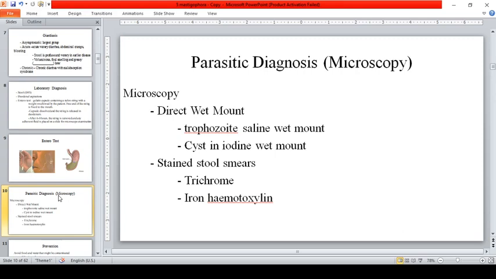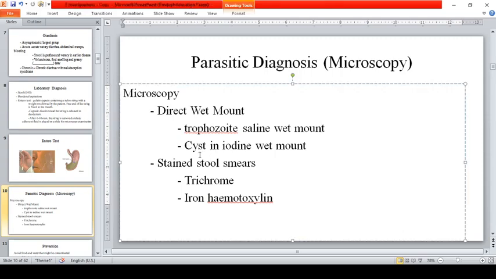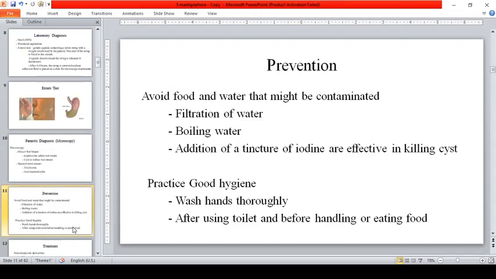But if you want to observe the morphology of the cyst, you do the iodine wet mount, para mas maging clear yung kanyang morphology. Okay? So, stained stool smears, you can use trichrome and iron hematoxylin.